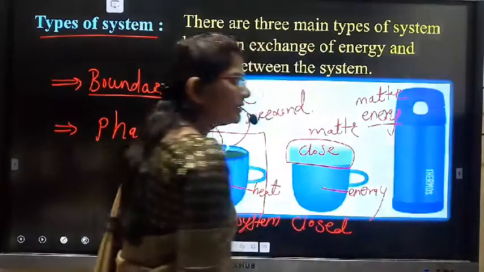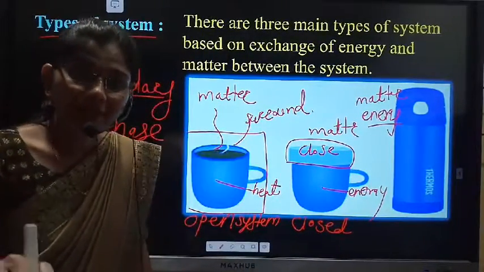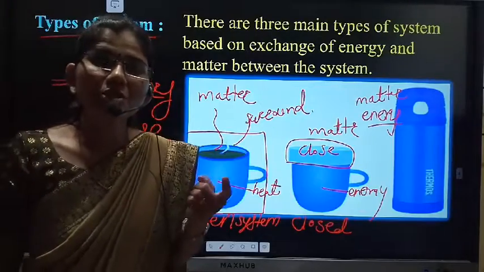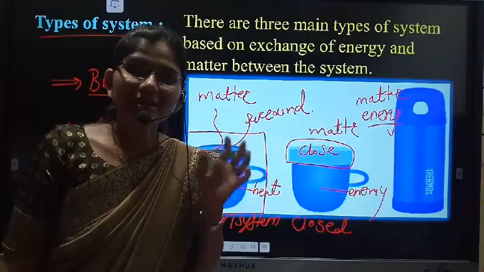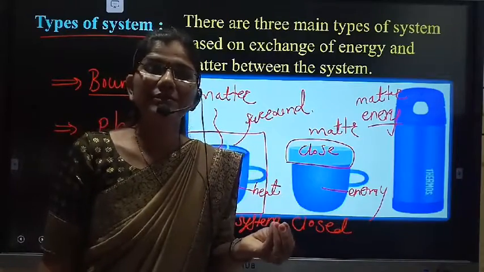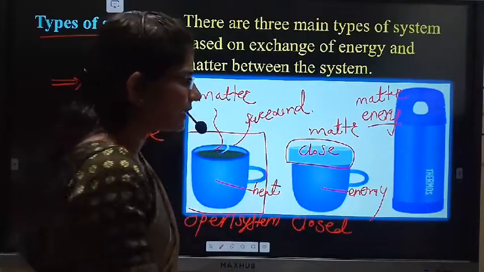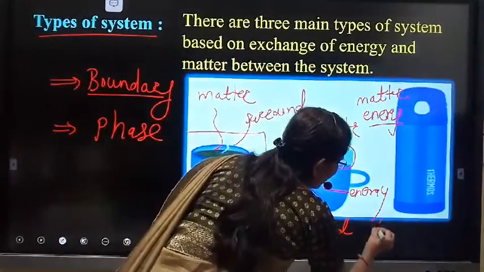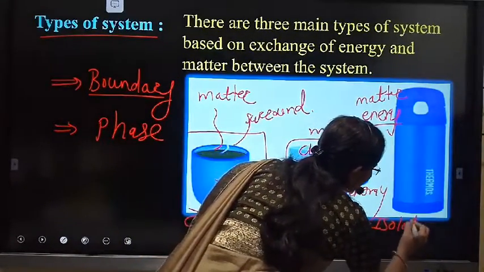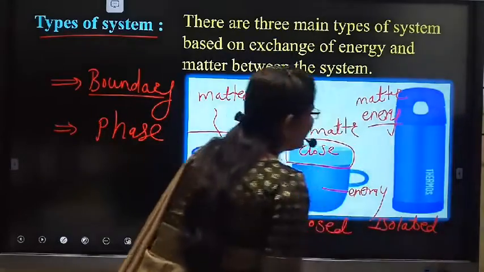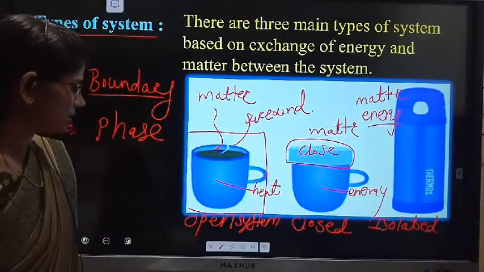Therefore this type of a system, in which there is no exchange of heat and matter, that means energy and matter, with the surrounding, is called an isolated system.